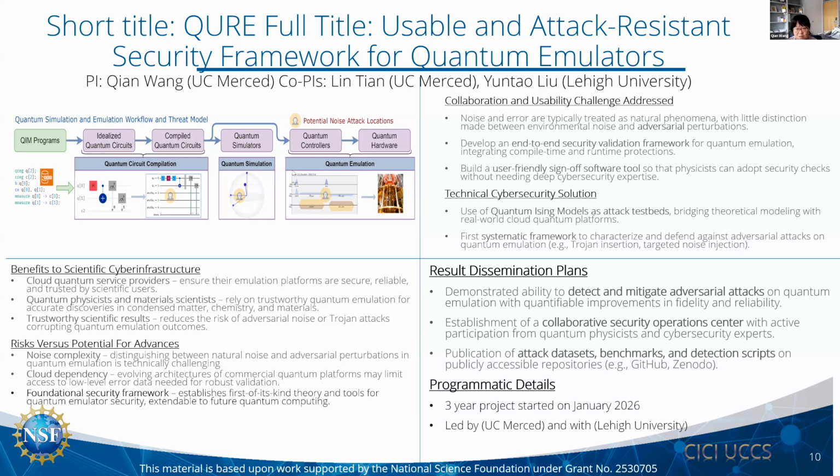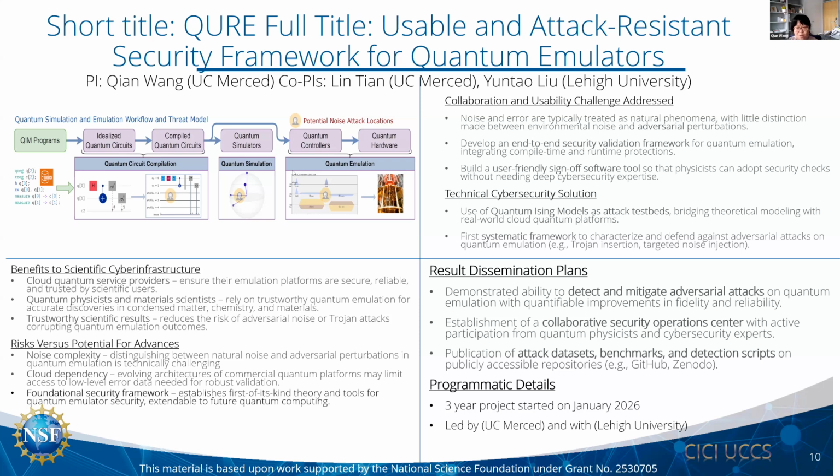We want to build a user-friendly set of software tools that benefits physicists who may not have security or cybersecurity experts, but need to guarantee their scientific results are validated and accurate.